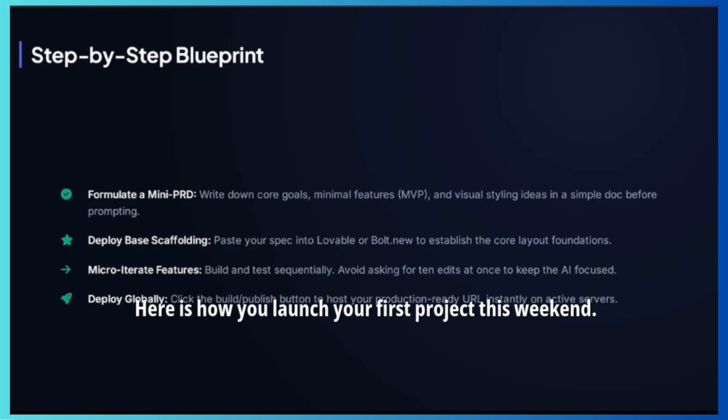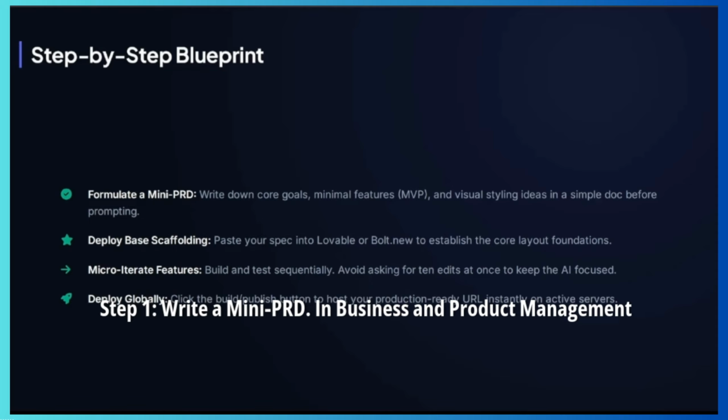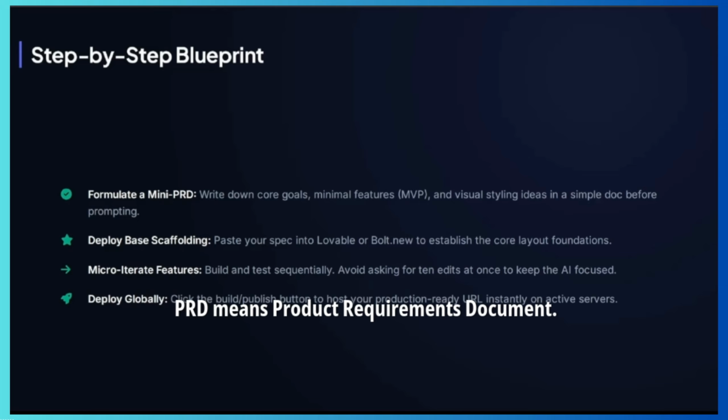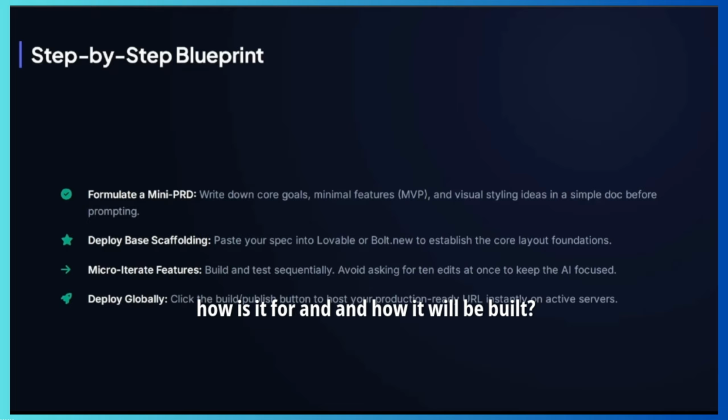Here is how you launch your first project this weekend. Step 1, write a mini PRD. In business and product management, PRD means product requirements document. It is a foundational guide that outlines what products will do, who it is for, and how it will be built. AI works best with constraints.